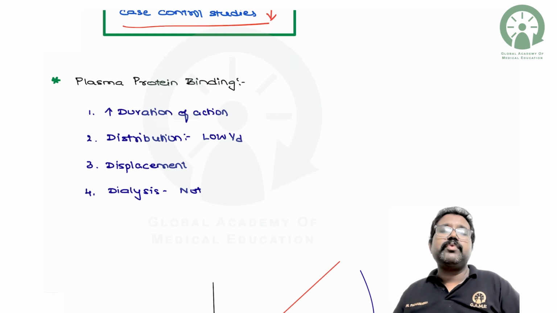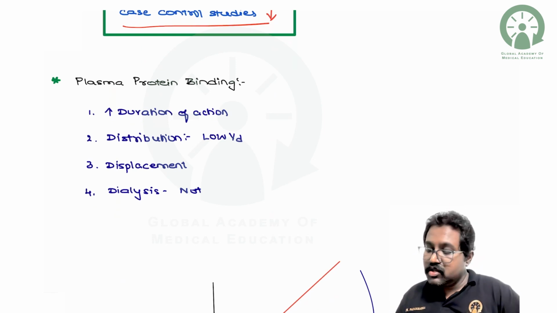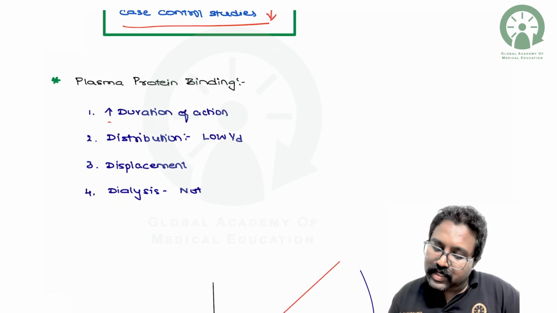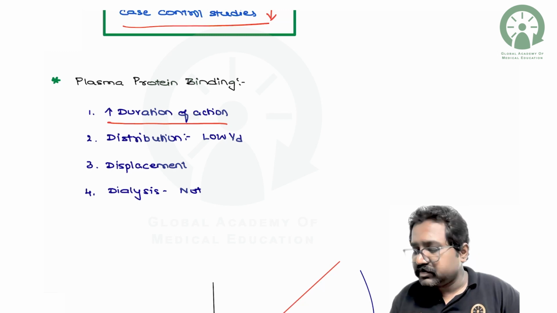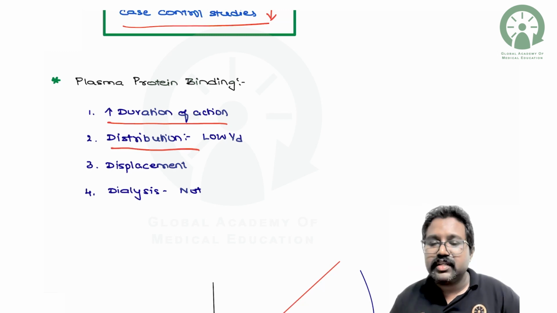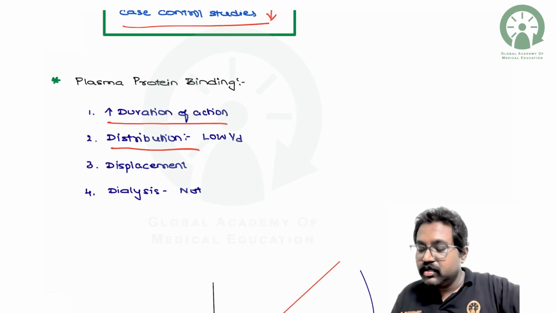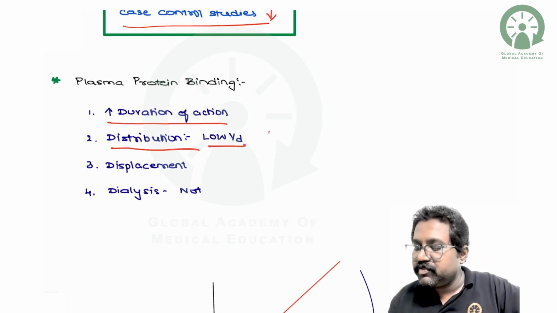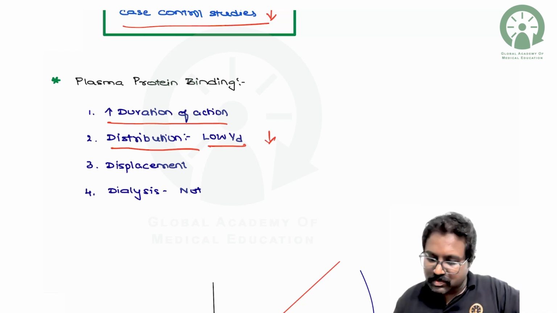Next comes, what is the importance of plasma protein binding? Please remember the importance of plasma protein binding is that it will increase the duration of action. On the other hand, it will limit distribution, and since plasma protein binding increases the duration of action, what will happen to the volume of distribution? Volume of distribution will decrease because almost all the drug will be bound to the plasma protein.